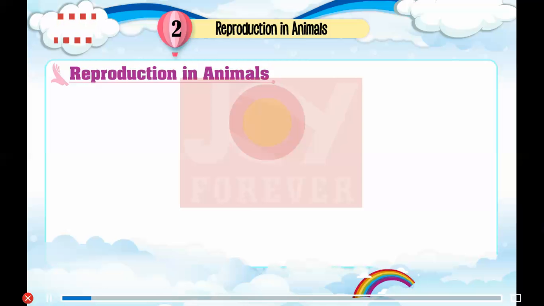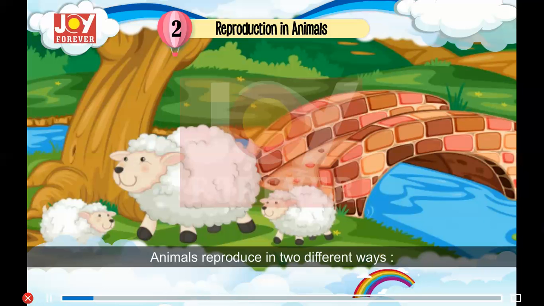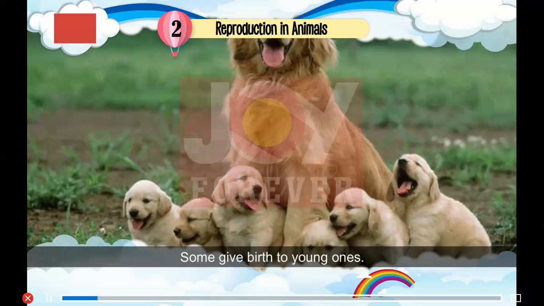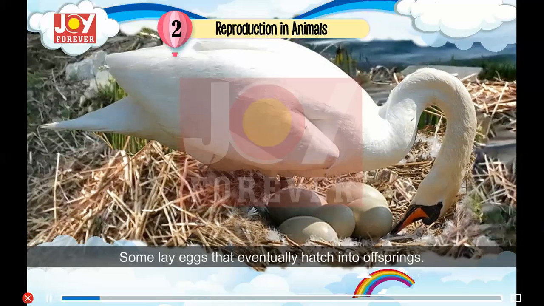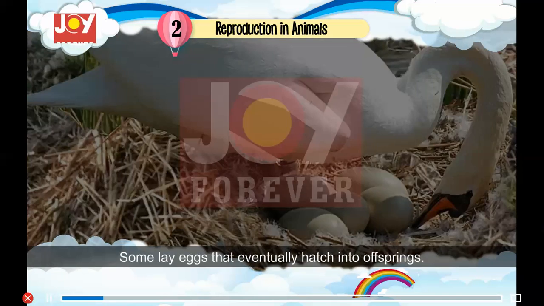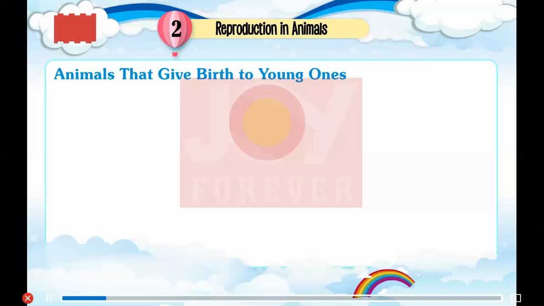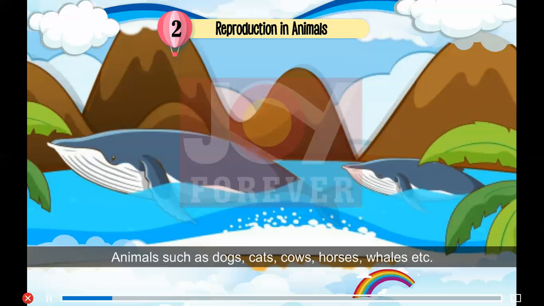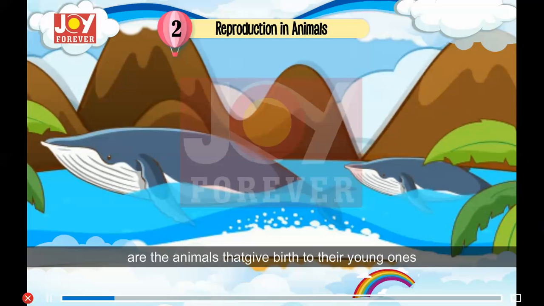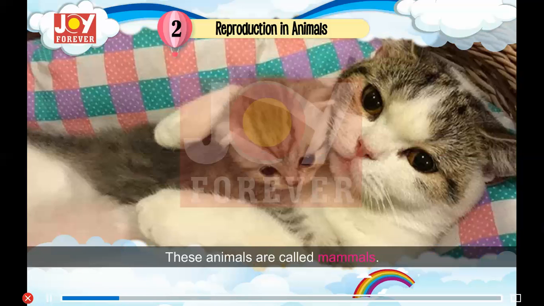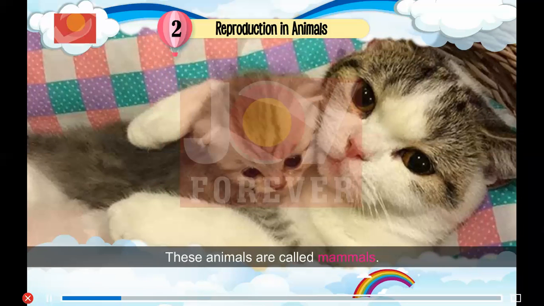Reproduction in animals. Animals reproduce in two different ways. 1. Some give birth to young ones. 2. Some lay eggs that eventually hatch into offsprings. Animals that give birth to young ones. Animals such as dogs, cats, cows, horses, whales, etc. are the animals that give birth to their young ones and feed them on their milk. These animals are called mammals.